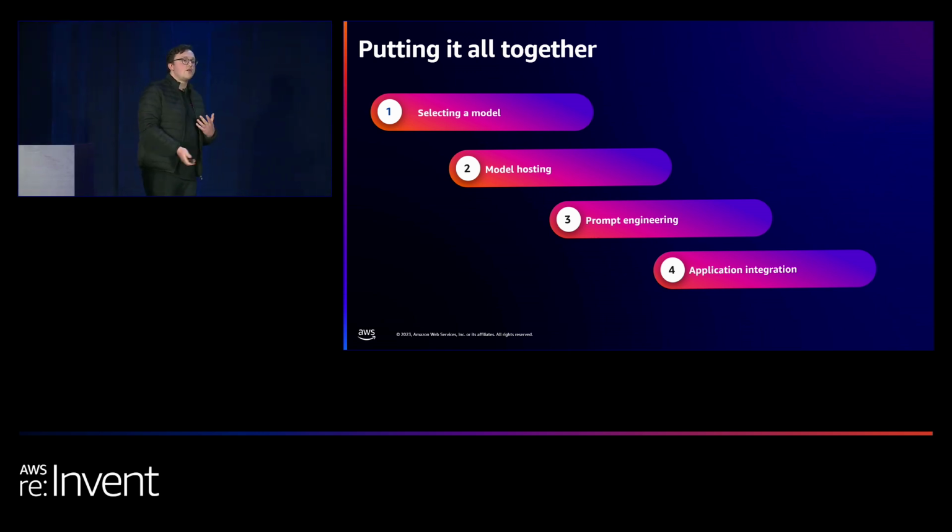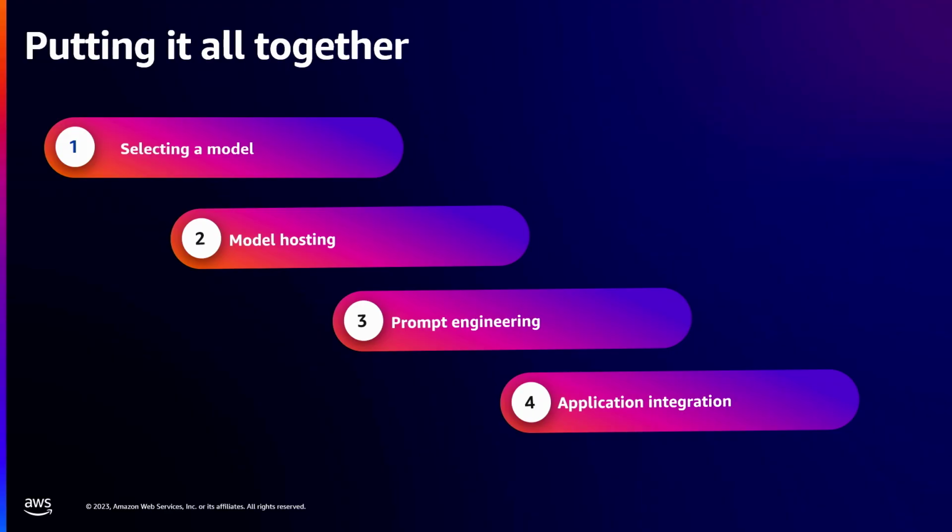Prompt engineering is more of an art than a science, at least for now. We saw a few techniques, and how some very basic techniques can get you very reliable output in the end. We also saw how inference parameters are key in making sure we control the diversity of the output, and stop sequences can be useful in safeguarding. And finally, application integration. We've seen how you can pull together some fairly standard AWS services around Bedrock and build quite a creative user experience very rapidly.